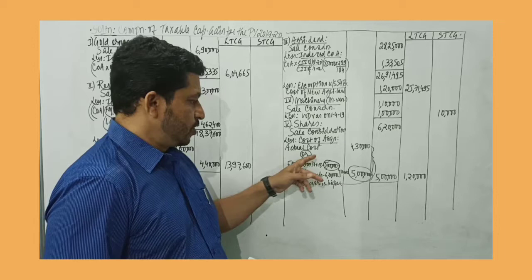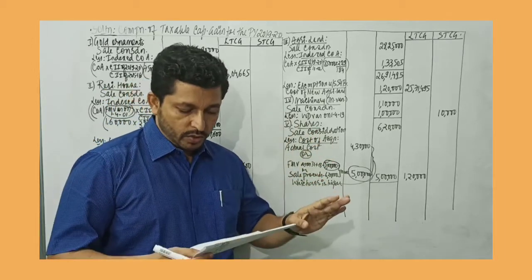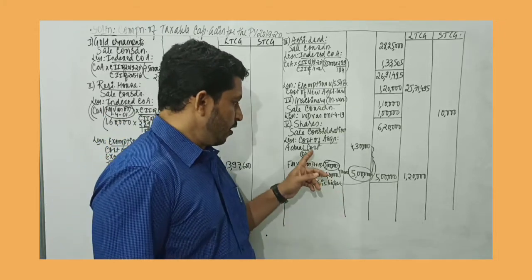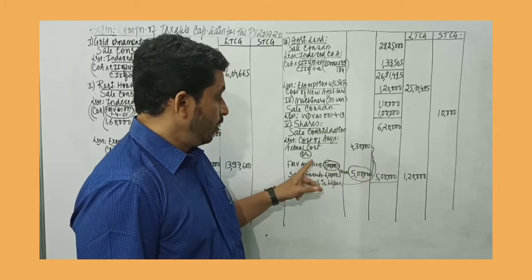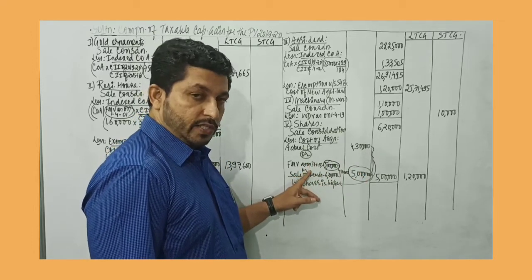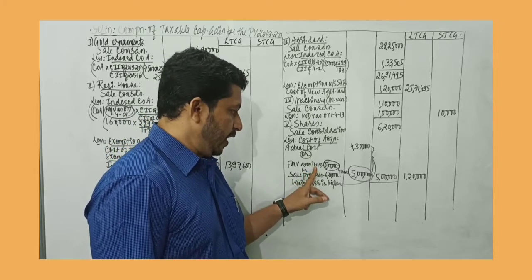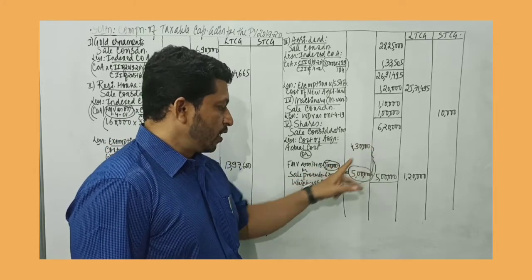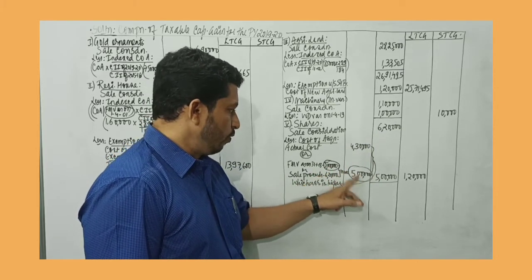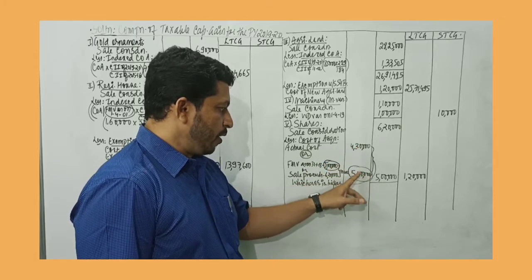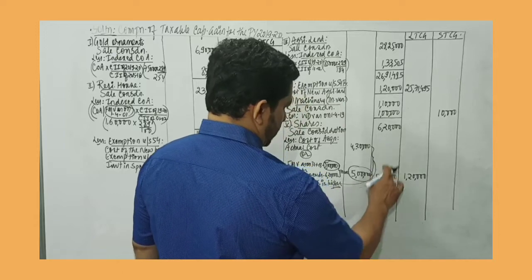Since the shares were purchased before 31st March 2018, these shares were acquired in January 2018. So the cost of acquisition will be the actual cost, which is 4,30,000 paid, or the grandfathered value, the value of those shares on 31st January 2018, which is 5 lakh rupees, or the sale consideration. Among these two numbers, whichever is lower. So 5 lakh is lower, and that is compared with the actual cost. Among these two, whichever is higher will be deducted from the sale consideration.